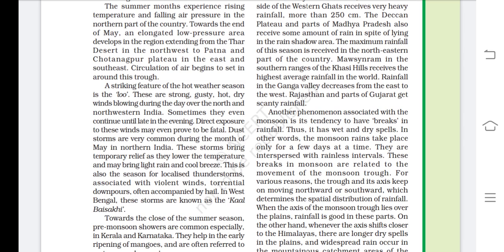Dust storms are very common during the month of May in northern India. These storms bring temporary relief as they lower the temperature and may bring light rain and cool breeze. This is also the scene for localized thunderstorms associated with violent winds, torrential downpours, often accompanied by hail. In West Bengal, these storms are known as Kal Baisakhi. So at the end of May there are thunderstorms, hail, and violent winds, called Kal Baisakhi in West Bengal, and this is celebrated as a festival also.